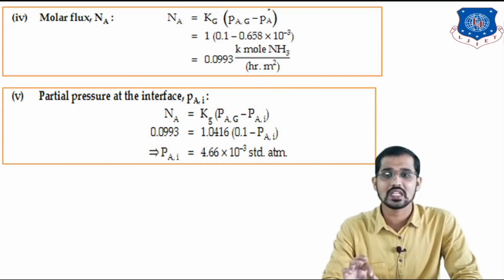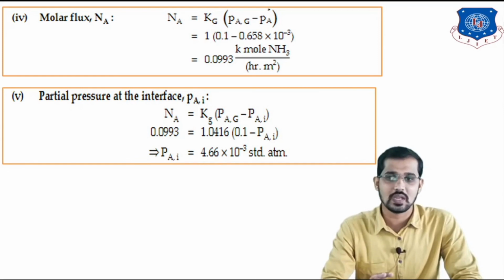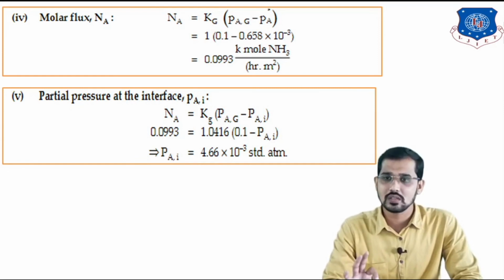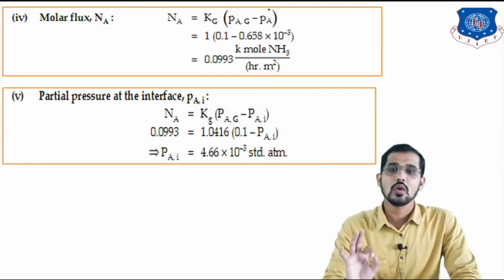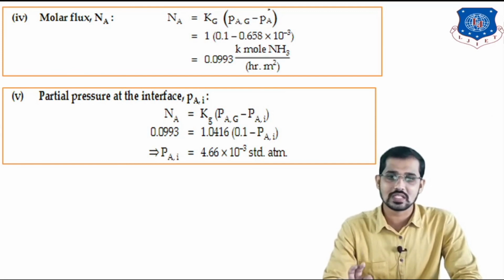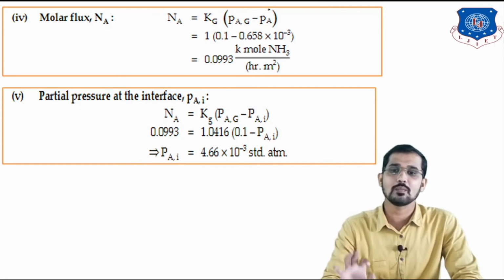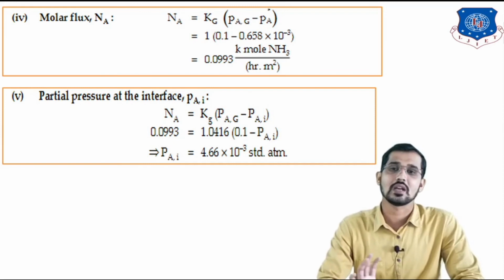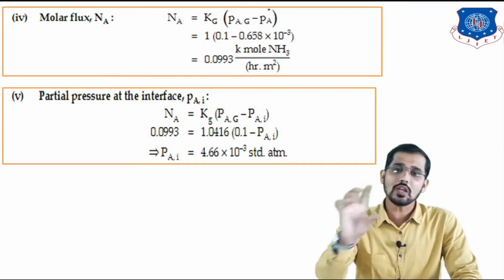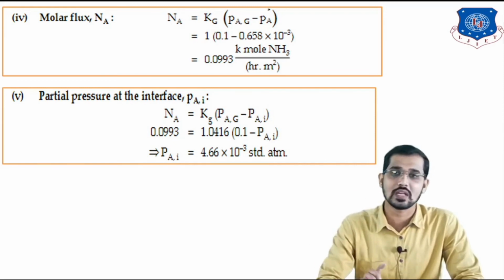The formula for that: Na is equal to Kg in bracket Pag minus Pi. Na is equal to 0.0993 is equal to 1.0416 in bracket 0.1 minus Pi. After calculating, you will get Pai is equal to 4.66 into 10 raised to minus 3 standard atmospheric pressure. So this whole question can be asked for 7 marks in your final examination.